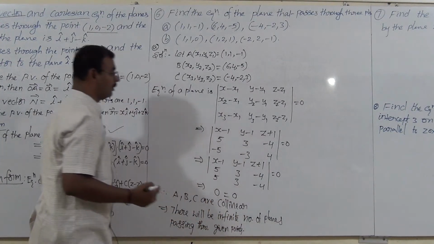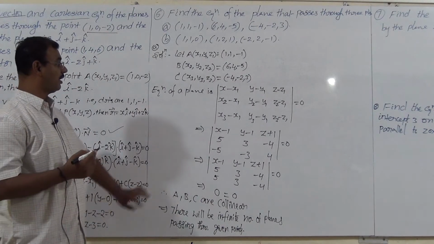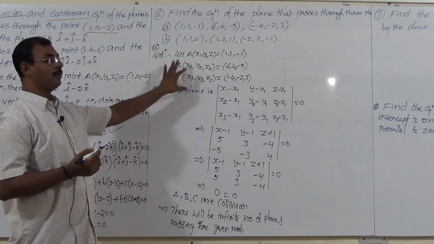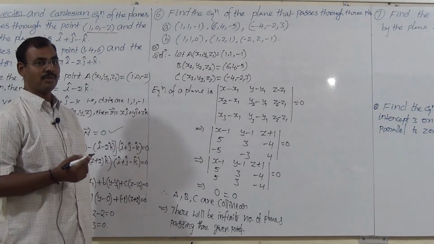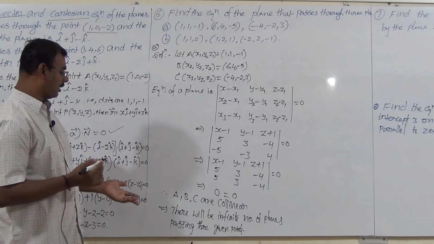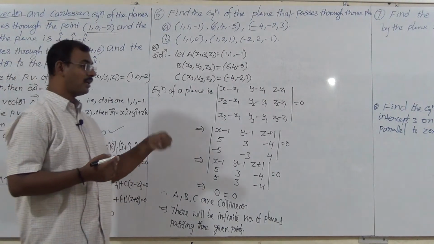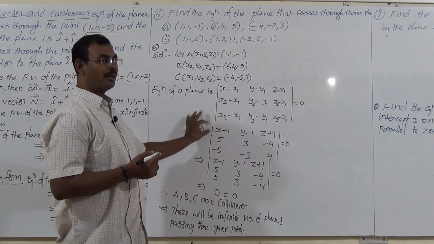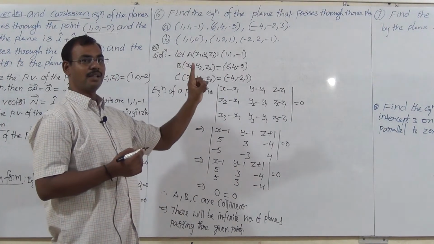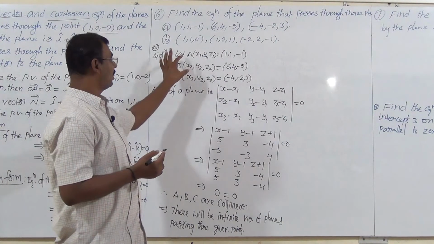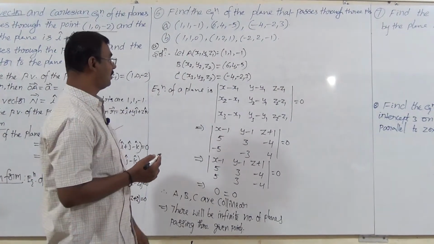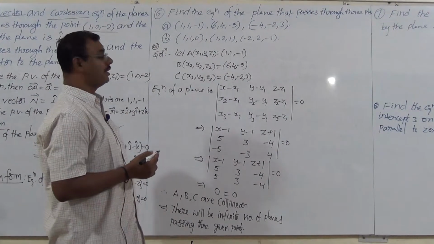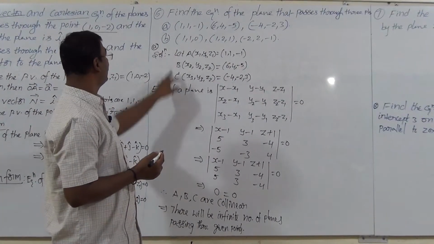All of you remember, this concept is very important. If the determinant is 0, the points are collinear. If the points are collinear, there will be an infinite number of planes passing through the given points. It means we do not get a single unique plane. This is problem number A.